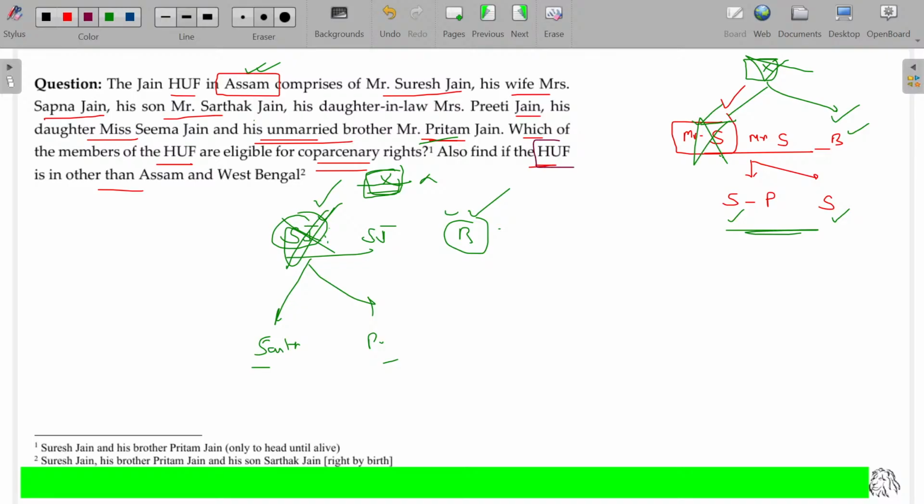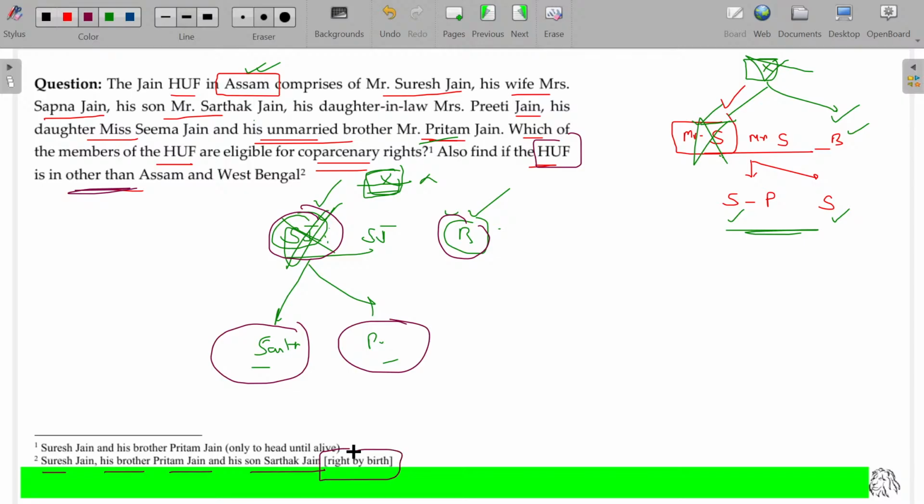Also find if the HUF is other than Assam and West Bengal. His brother, his daughter Preetham Jain, and his son Sartak Jain are all eligible by birth. Who is not eligible? Daughter-in-law is not eligible, and Sapna Jain, Suresh Jain's spouse, is not eligible because she is coming from another family. Is that clear?